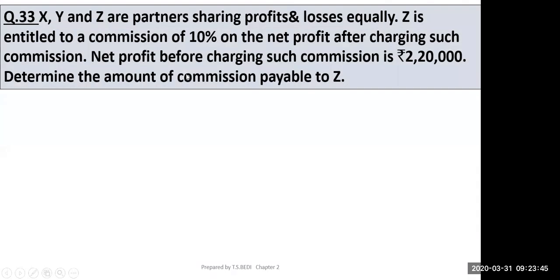Now this is question number 33. X, Y, and Z are partners sharing profit and losses equally. Z is entitled to a commission of 10% on the net profit after charging such commission. Now the words given are after charging such commission. So in this case, the formula will be different. Net profit before charging such commission is 2,20,000. Determine the amount of commission payable to Z.